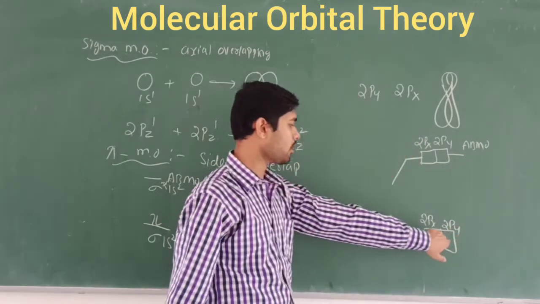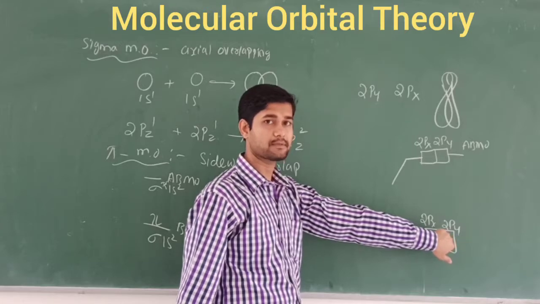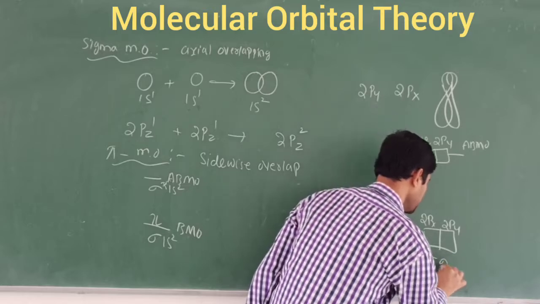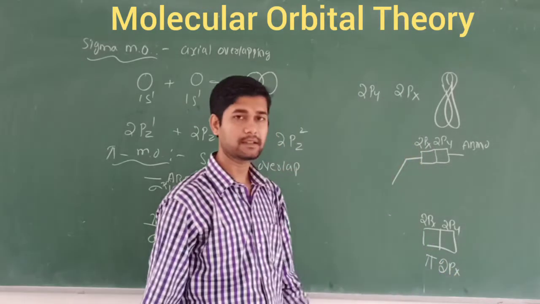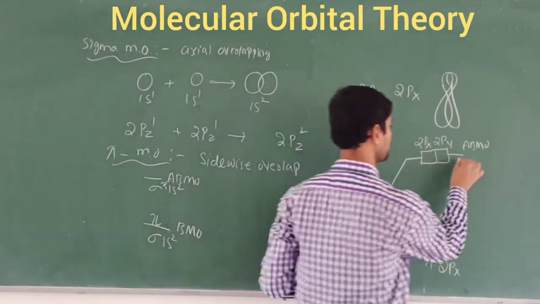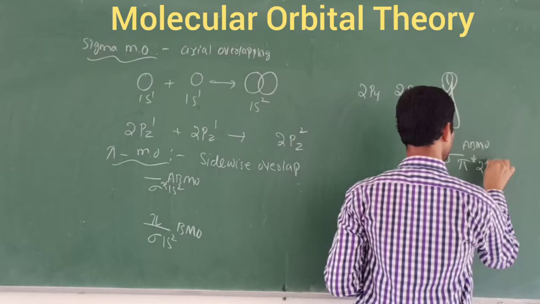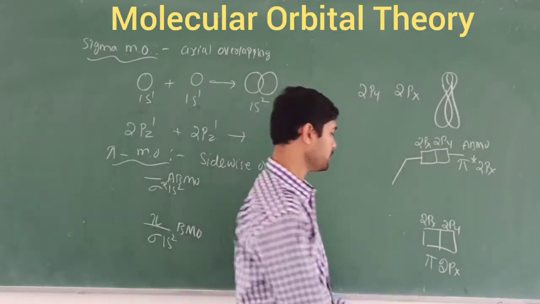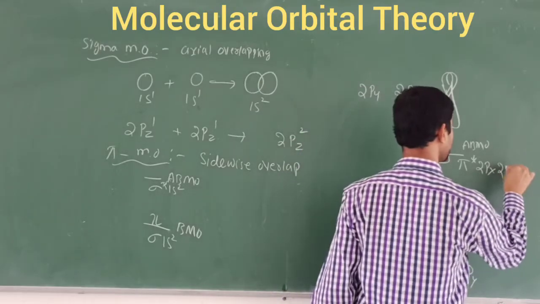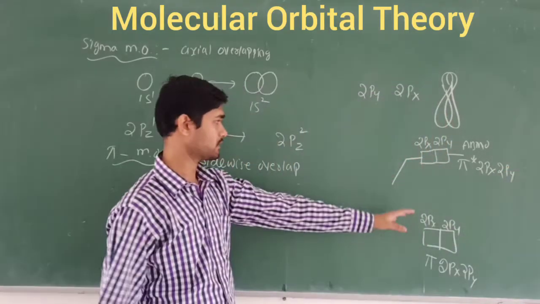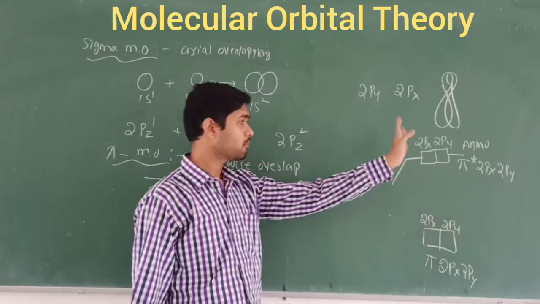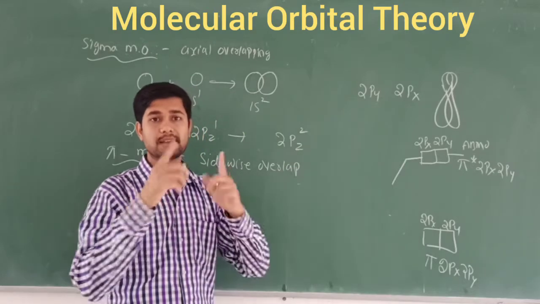Usually these orbitals overlap sidewise, so we designate it as pi 2px, if the electron is in the x direction. If it is in the antibonding, we call it pi star 2px. If it is in pi 2py, it is in the bonding molecular orbital. In the antibonding, it is denoted as pi star 2py. So only the 2px and 2py orbitals in molecular bond formation always take sidewise overlapping.